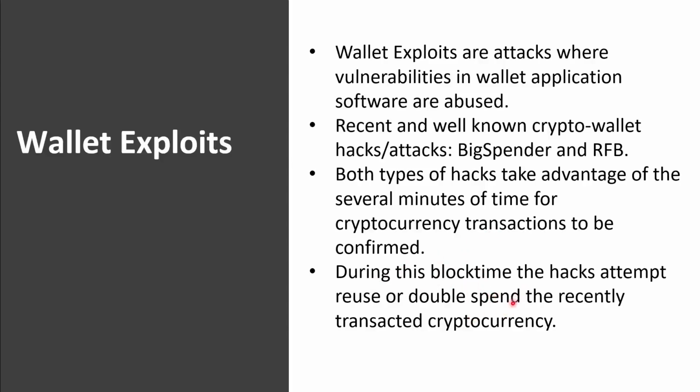During this, what is called block time, the hack attempts to reuse or double spend the recently transacted cryptocurrency. So while it is still in process, this hack looks to take the cryptocurrency that is technically still in the user's wallet and spend it on something else before it's updated permanently in the ledger and cannot be double spent.